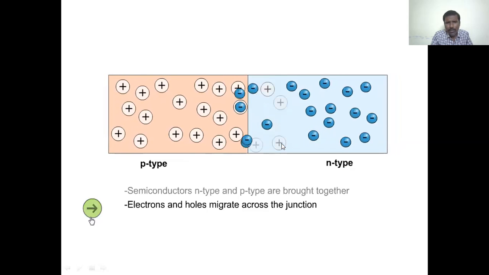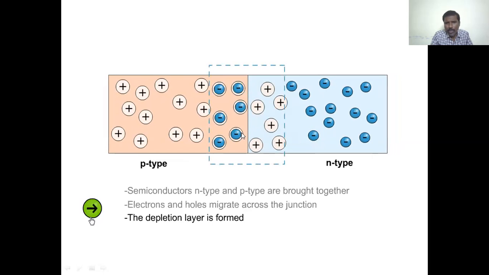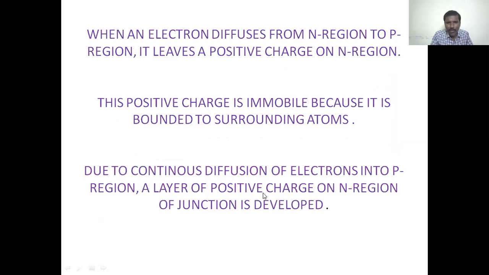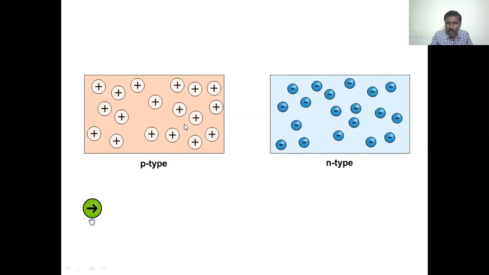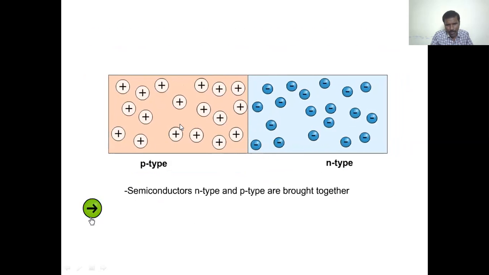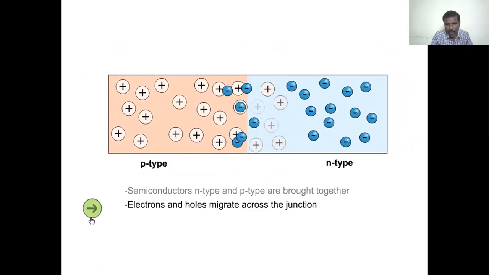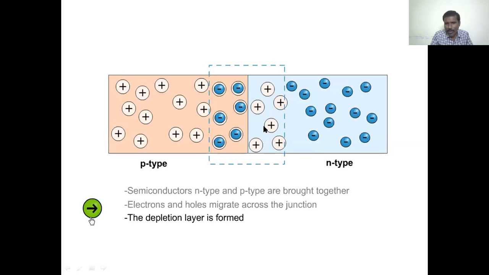The electrons in the n-type semiconductor are continuously diffusing towards the p region, and a positive charge region is formed here. Due to the continuous movement of electrons to the p-type semiconductor, a positive charge region develops in the n-type semiconductor.